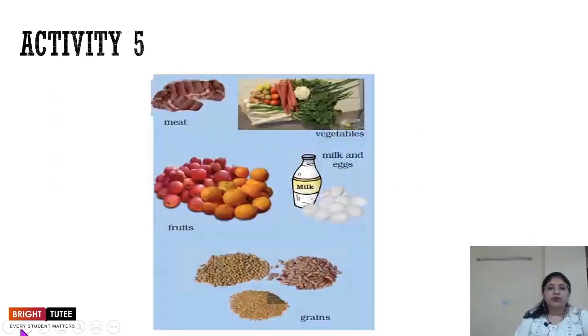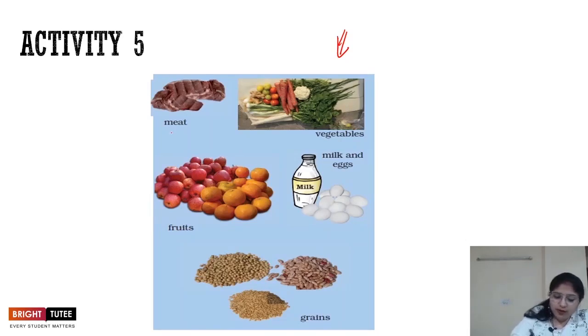Another activity which we are going to do is where you are going to prepare a chart or a poster, and you are going to make the students and your friends aware about different kinds of food that one must eat, right? For example, you can take pictures like these and arrange what are the different food materials that one should include in the food.